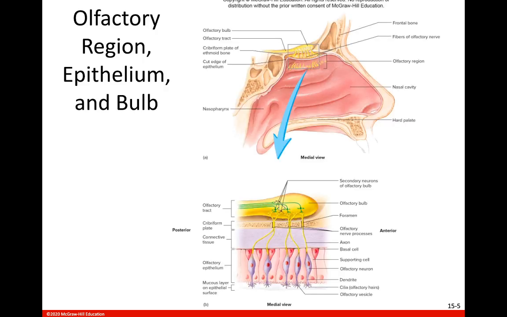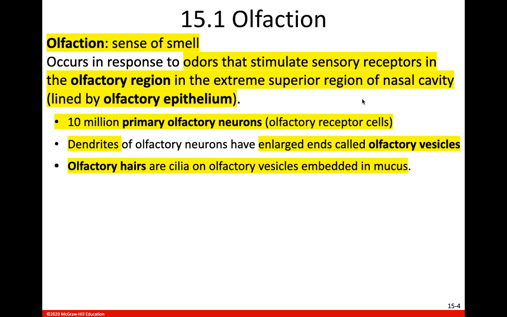And so what's going to happen is that the odorant molecules from a substance will enter into your nose. They will go up there to the extreme superior region of your nasal cavity, and they will dissolve in the mucus that covers this olfactory epithelium.